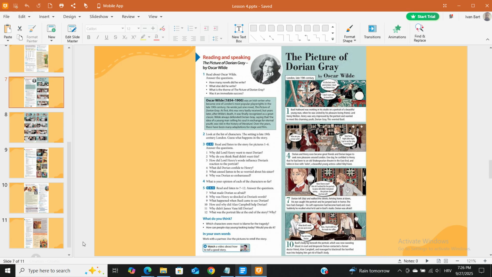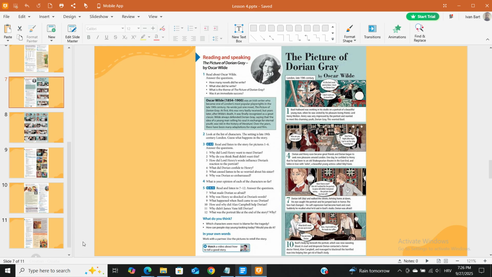Dorian left Sybil and walked the streets. Arriving home at dawn, his face had changed. His soft expression had become hard and cruel. Suddenly he recalled what he'd said in Basil's studio. Dorian was afraid. What devil's work are you up to now? You are mad, Dorian. Alan, I had to kill him. He made me suffer. Basil's body lay beneath the portrait, which was now sweating blood.